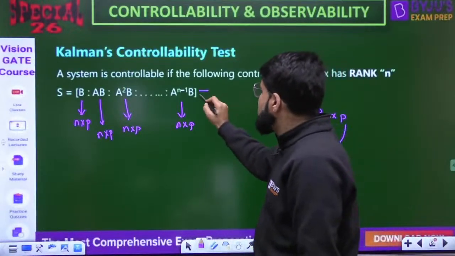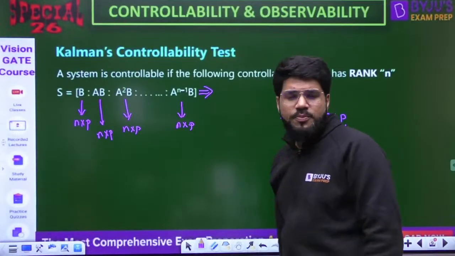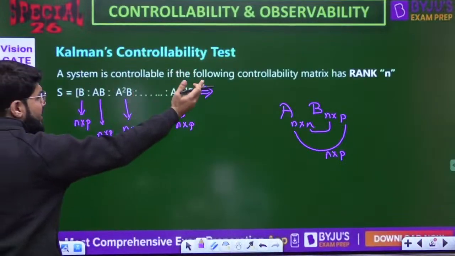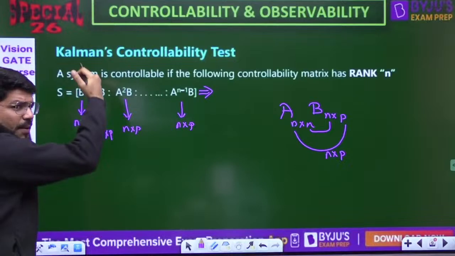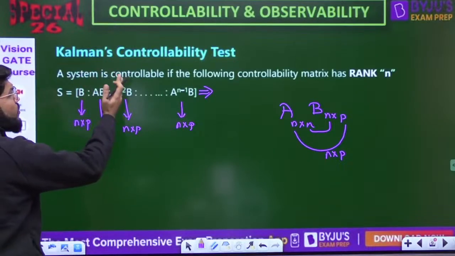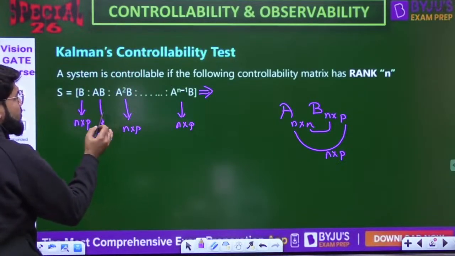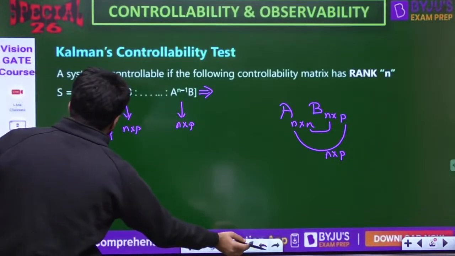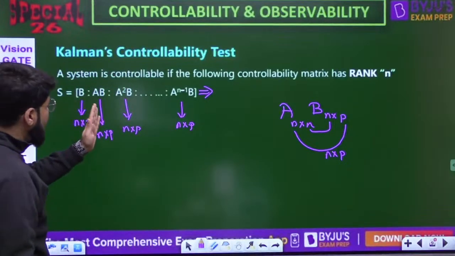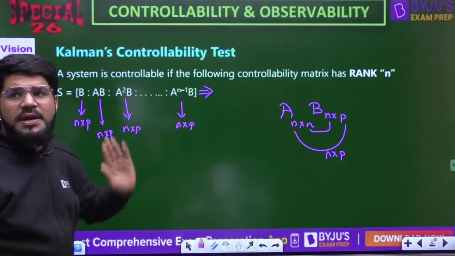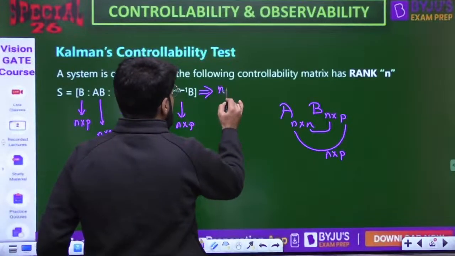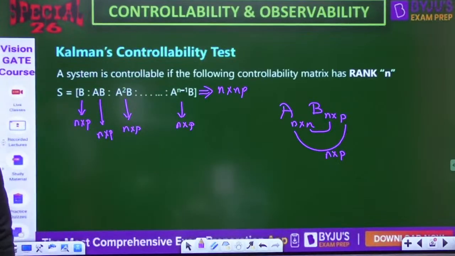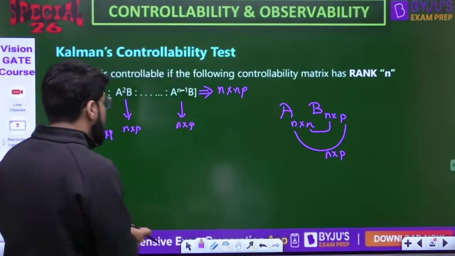So what is the size of this overall matrix? You are arranging one after the other towards the right. You are not going up and down, the rows are fixed, but you are going towards the right. So what is increasing? The columns. Each of them has n rows, so the total number of rows is n, but p columns, again p columns, again p columns. How many times p? n times p. So the number of columns will be np.